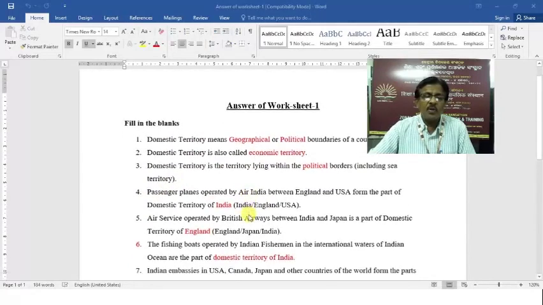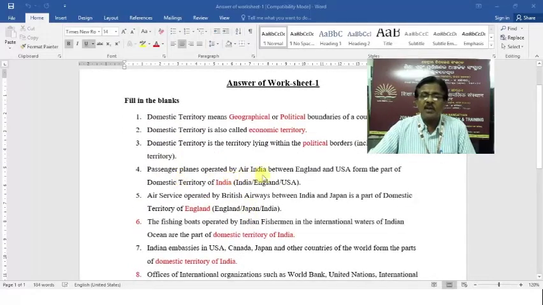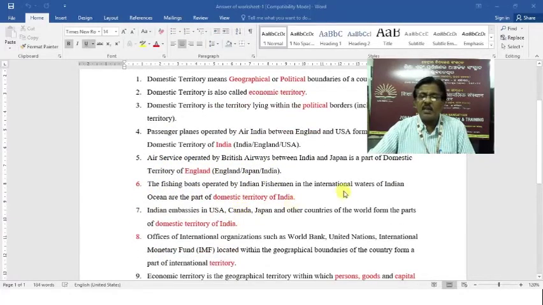Number 4, a passenger plane operated by Air India between England and USA forms part of the domestic territory of India, because the passenger plane belongs to Air India and Air India belongs to India. Air services operated by British Airways between India and Japan are a part of the domestic territory of England. The fishing boats operated by Indian fishermen in the international waters of the Indian Ocean are part of the domestic territory of India. You see the red marked words only, that is the answer.